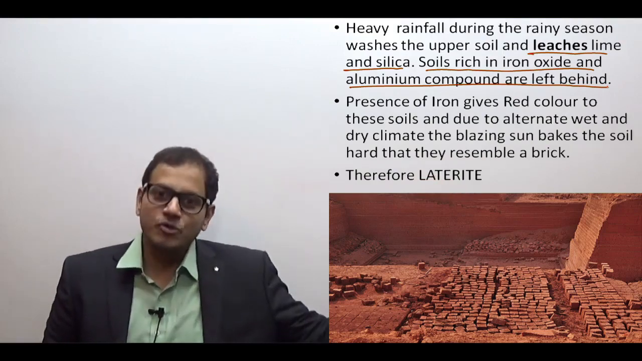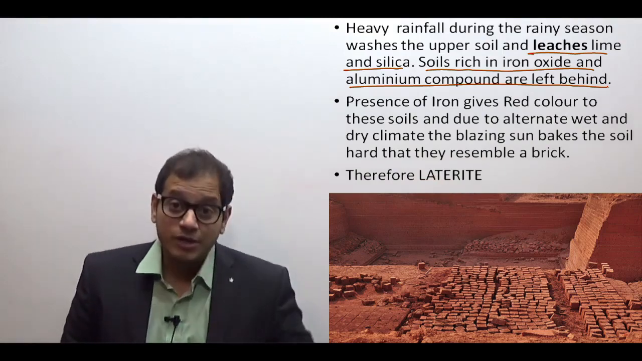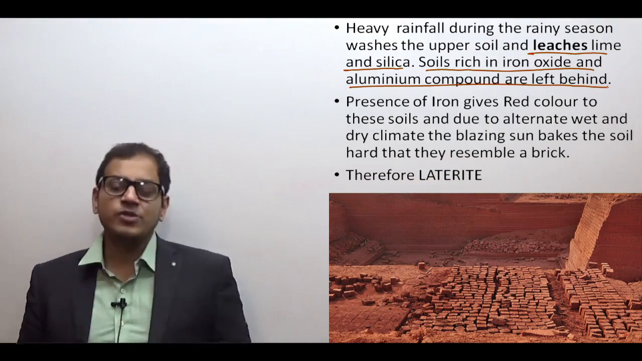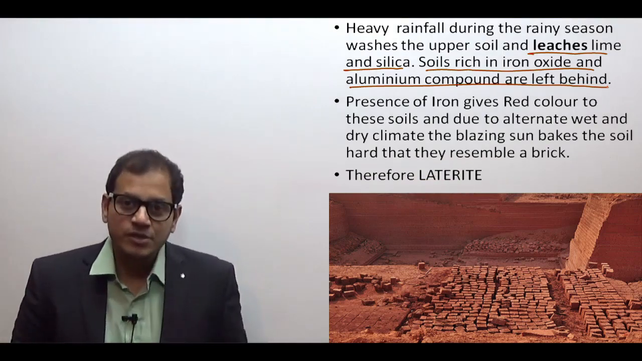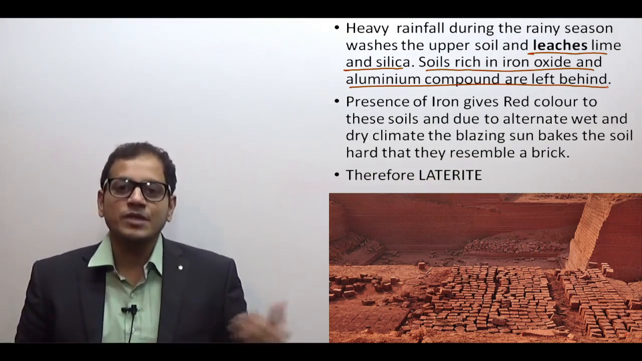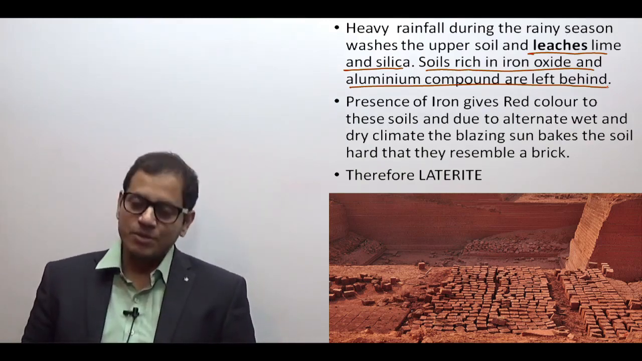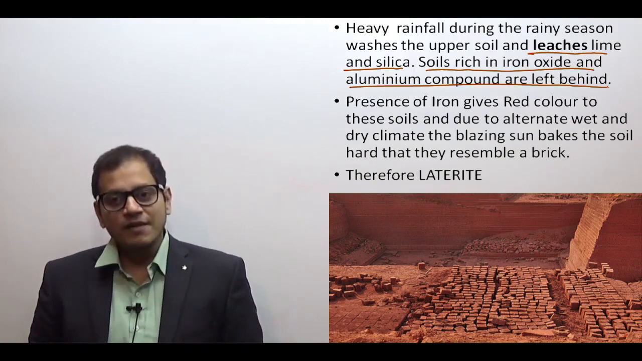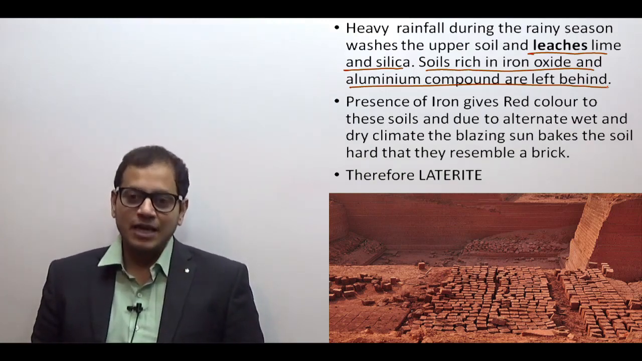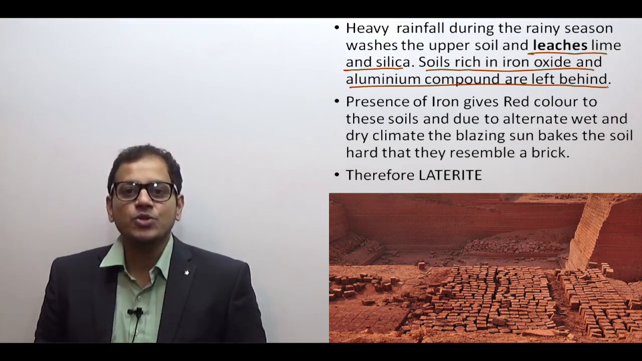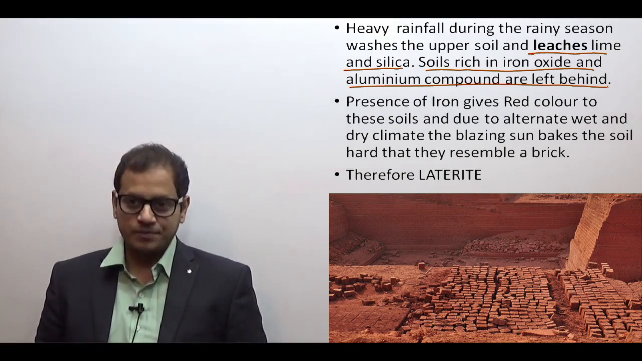We will require some quantity of sulfur. We will require some quantity of zinc, etc. The soil also requires, similarly, the nutrients in different proportions. Leaching removes lime and silica from the soil, and the soil left behind is only rich in iron oxide and aluminum compounds, and this soil is known as a leach soil.